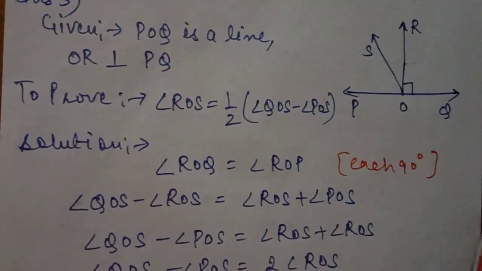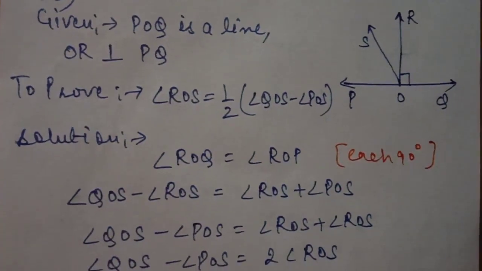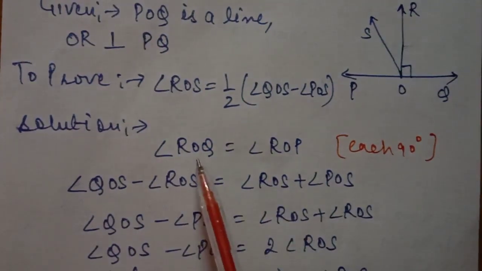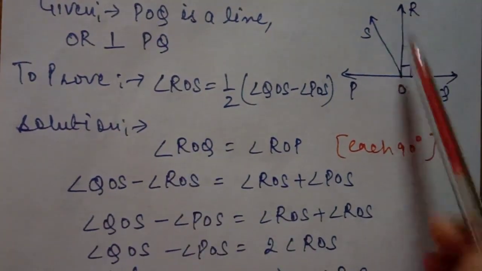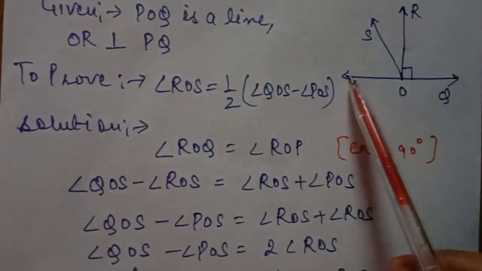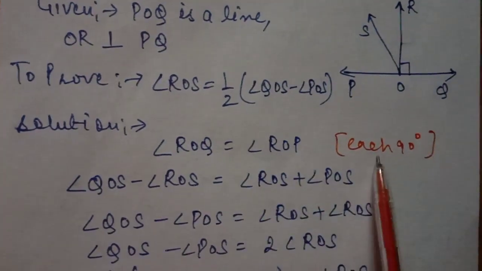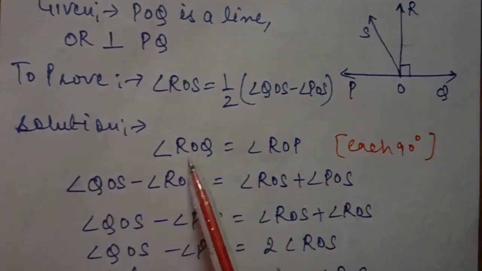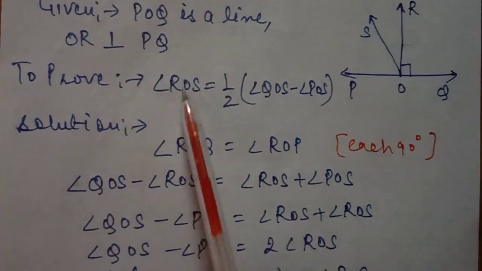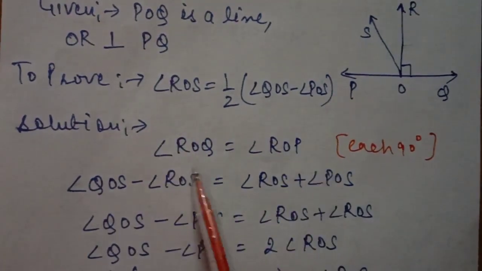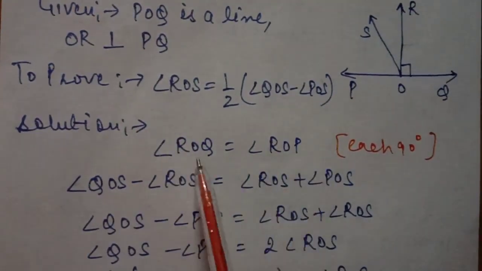Remember one thing, in geometry questions we have so many methods to solve any question. First of all, I am solving this question with my method. You can try to solve with another method. So in this question, first of all, I took ROQ and ROP are equal to each other. Reason, each 90 degrees.